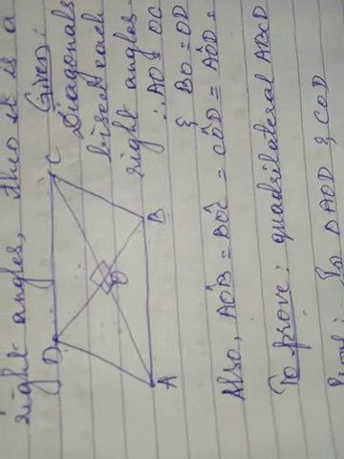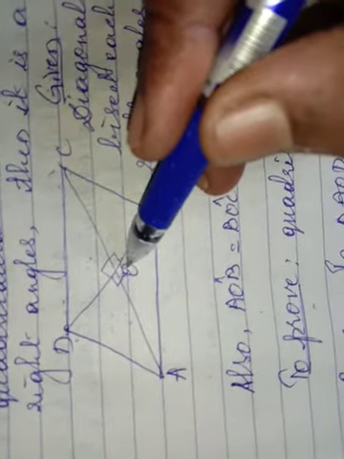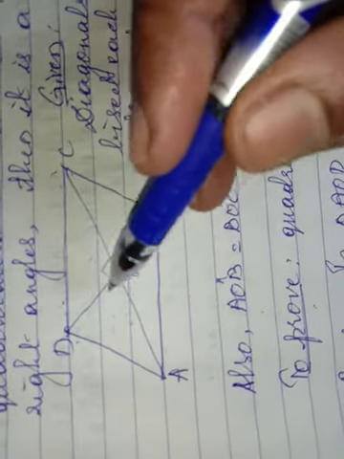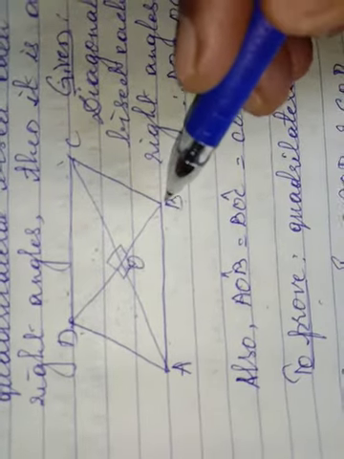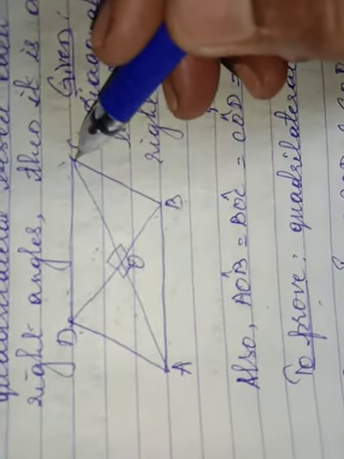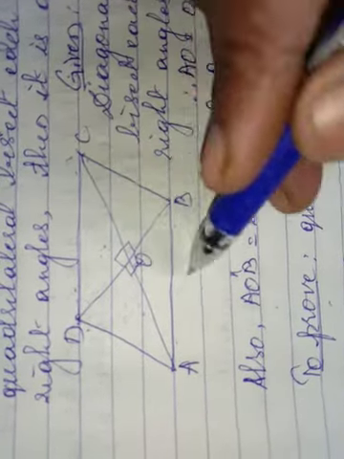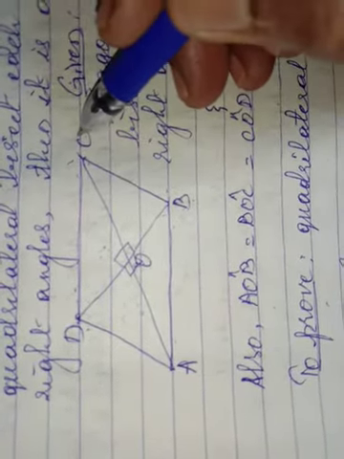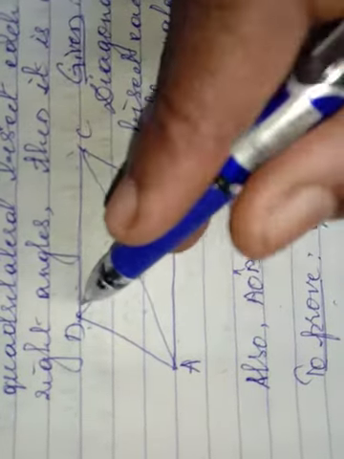Similarly, triangle AOB is congruent to triangle BOC. Therefore, we can say AB is equal to BC. Similarly, COB is congruent to COD.